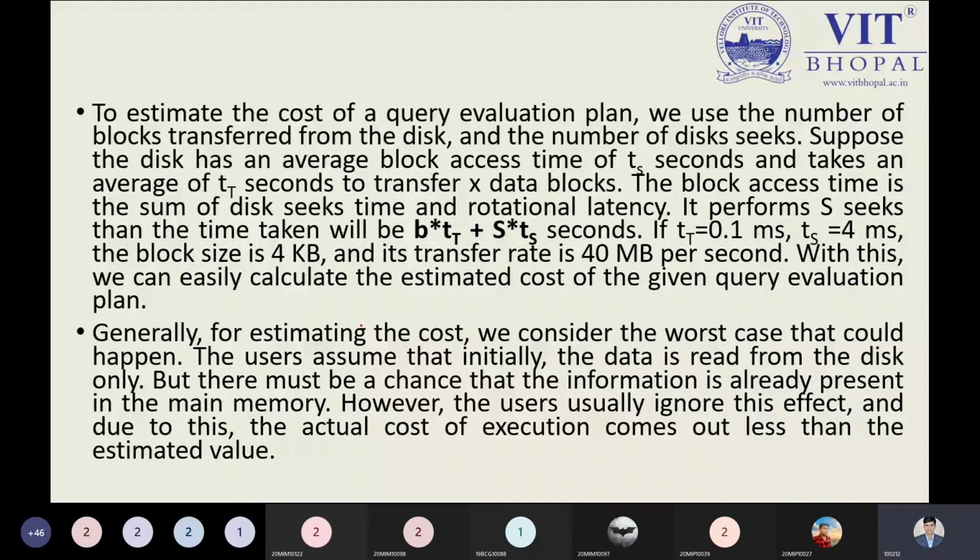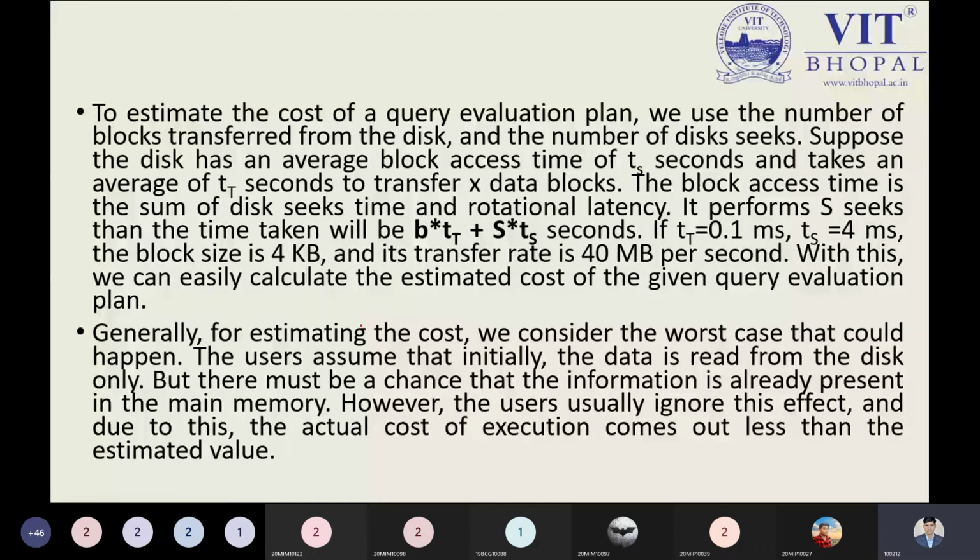Time complexity of the order of n: suppose we have a linear search, we have the time complexity order of n. It means we have to traverse all the nodes. That is the maximum time taken by our algorithm, so that is the worst case we are assuming. When estimating the cost, we will always consider the worst case.